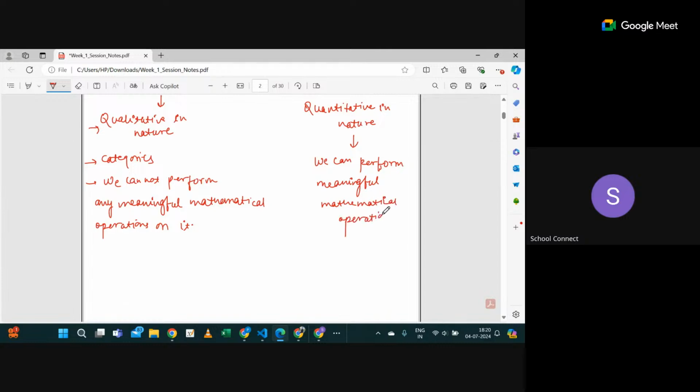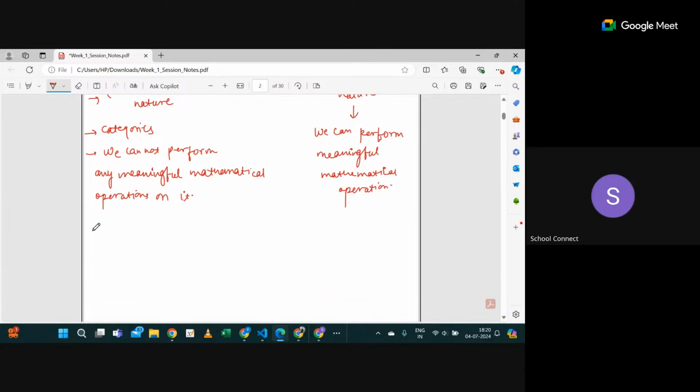Let me take one example. Suppose I have gender, and let's take only two categories, female and male. Can I do something like female plus male equals female or male, or female minus male? Can I perform these kinds of operations, or can I say female is greater than male, or male is greater than female? No, sir.